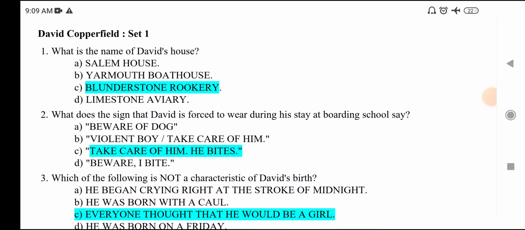We will discuss 25 objective questions from David Copperfield from an exam point of view. We will altogether do 100 objective questions in 4 sets. So let's start with set 1.